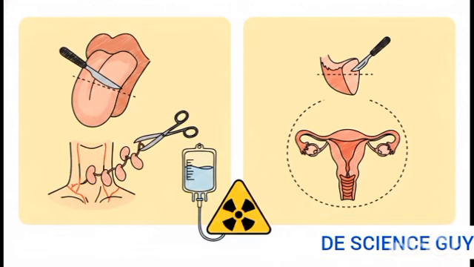Management is heavily stage dependent. For early tongue cancer, the primary treatment is surgical. We're talking about a partial glossectomy or hemiglossectomy, and that's often combined with a neck dissection to clear out the lymph nodes. For early cervical cancer, surgery looks like cervical conization or a simple or radical hysterectomy. But for both of these cancers, if the disease is locally advanced, the management strategy has to shift toward a multidisciplinary combination, usually relying heavily on radiotherapy and chemotherapy.